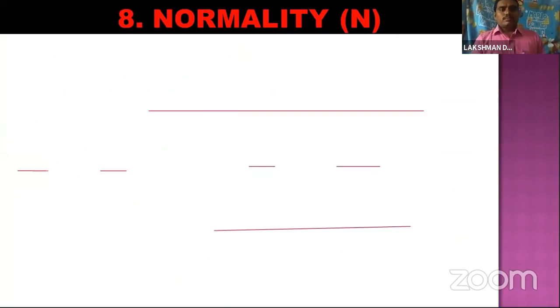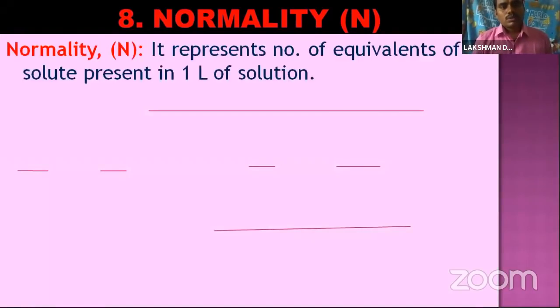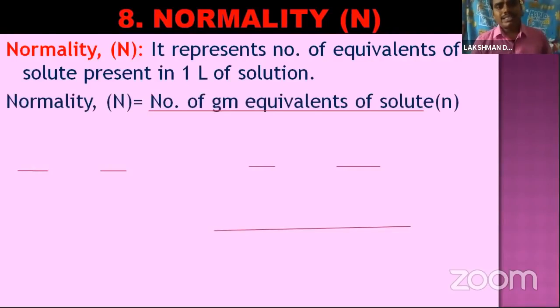Coming to normality, the last one. Normality represents the number of equivalents of solute present in 1 liter of solution. Once again you can recall the molarity. Molarity is the number of moles of the solute present in 1 liter of the solution.